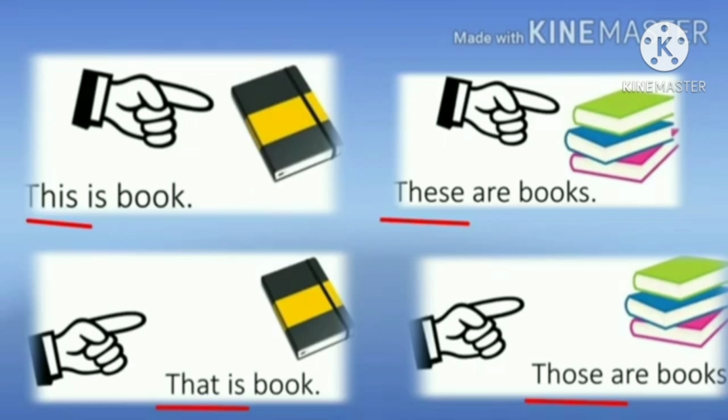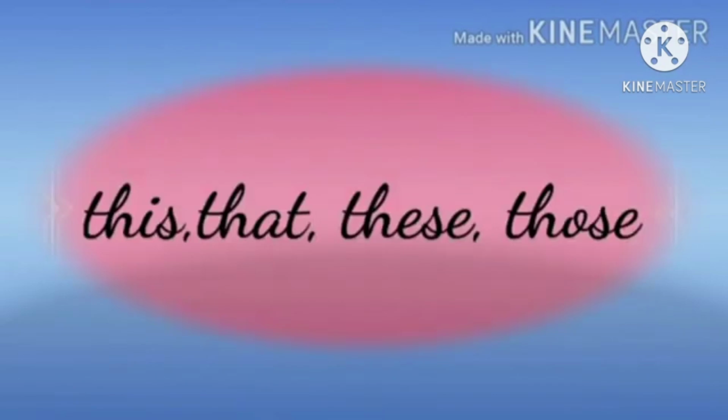They are therefore called demonstrative pronouns.